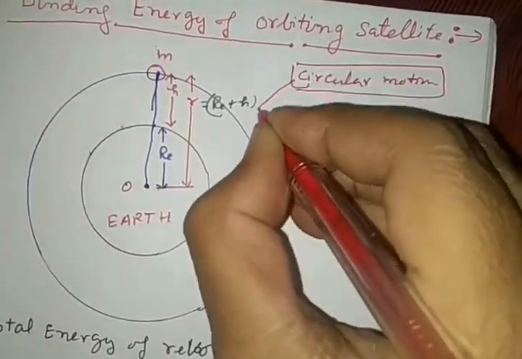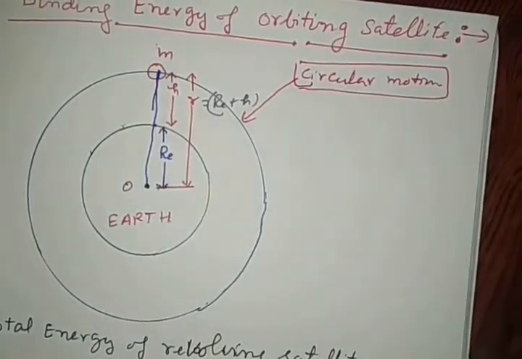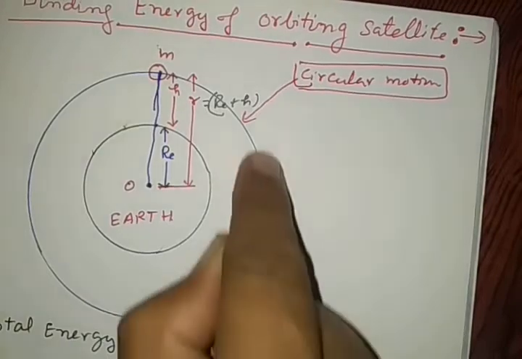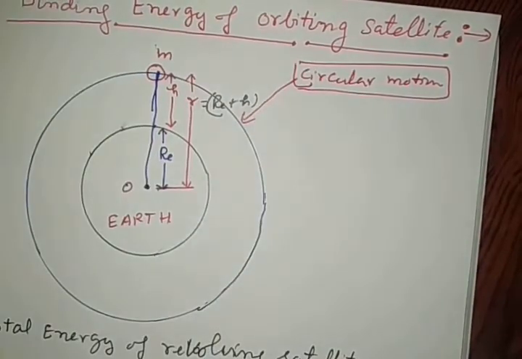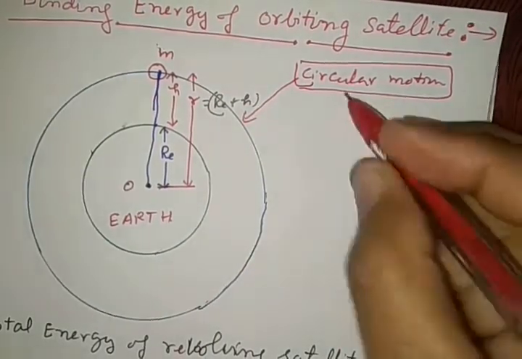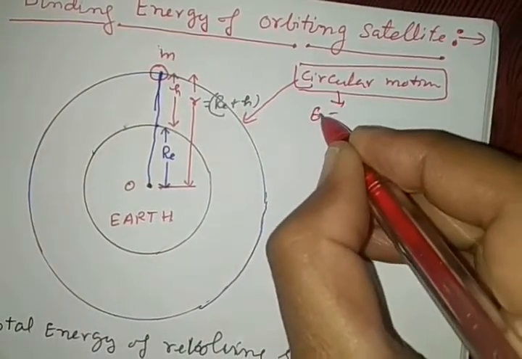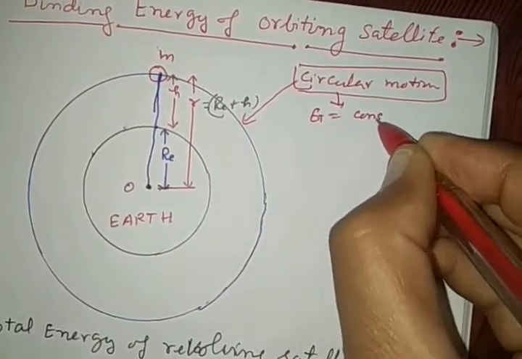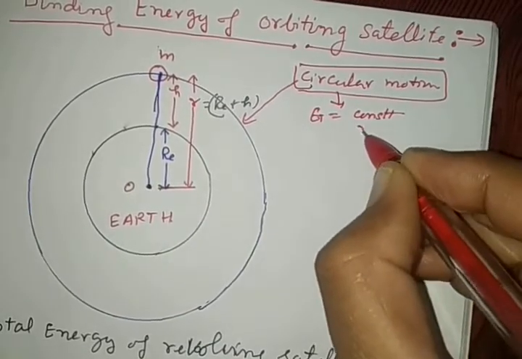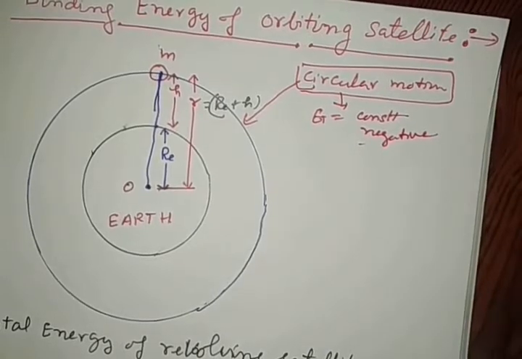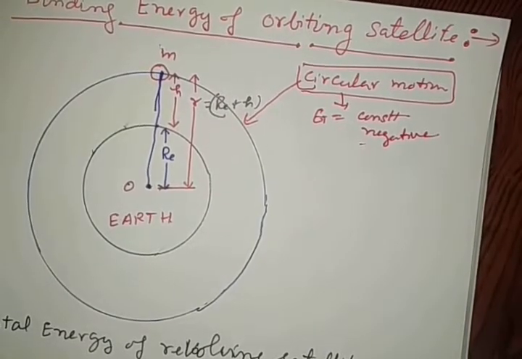When it is complete circular motion, then total energy at any point on the path of the satellite remains constant, and it is in negative value. For circular motion, total energy is constant and negative in sign. This is a very important point.